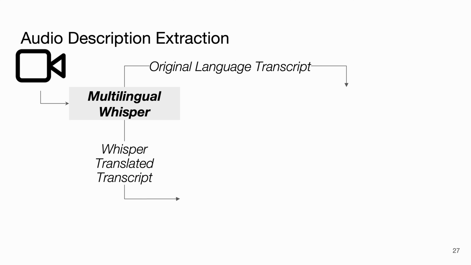Now about the ASR module. We found that using only one ASR model, the outputs can be noisy due to the poor quality of the social videos and for the multilingual aspect. So we used a three-stage pipeline. First, we used the multilingual Whisper model to extract the transcript in the original language and one translated one.